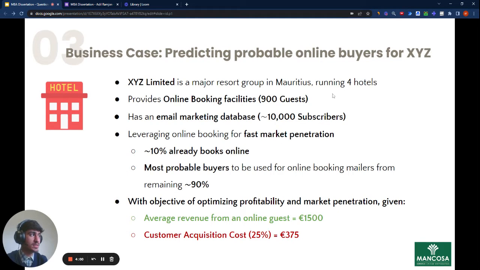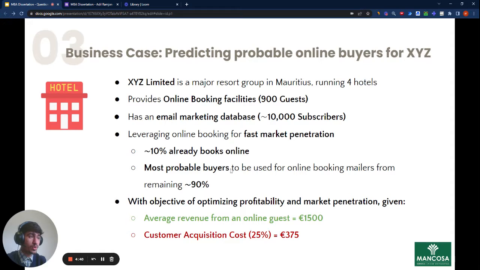So if we look at the business case here for XYZ Limited, XYZ Limited is a major resort group in Mauritius running 4 hotels. They provide online booking facilities for which they currently have a database of 900 guests. They also have an email marketing database of 10,000 subscribers, and they want to leverage the online booking to allow for fast market penetration. So if we can say here that 10% have already booked online, now we have the opportunity from the rest of these 10,000 subscribers to find who are the most probable buyers.